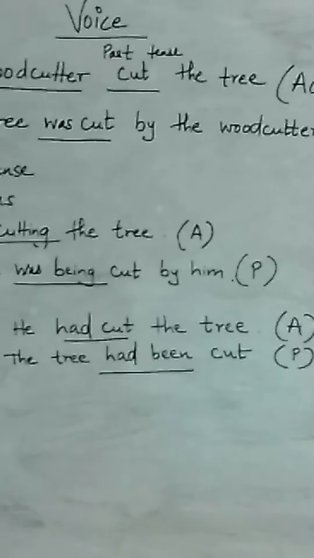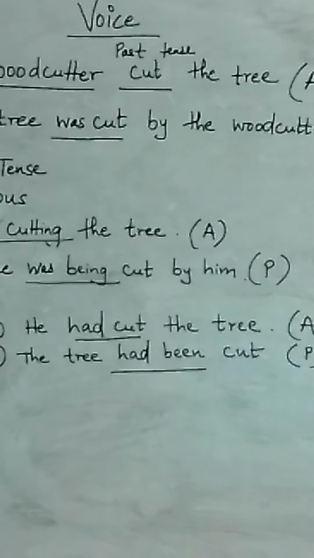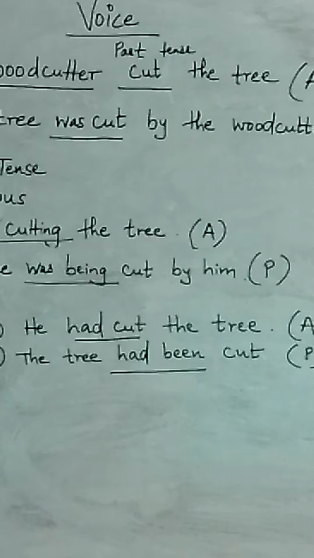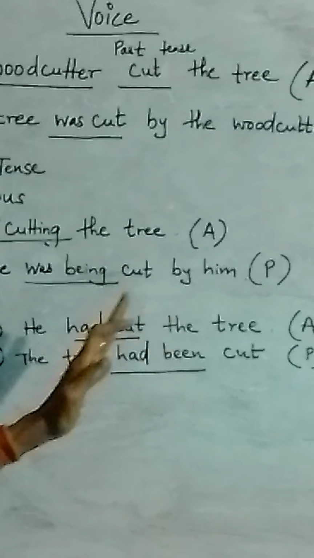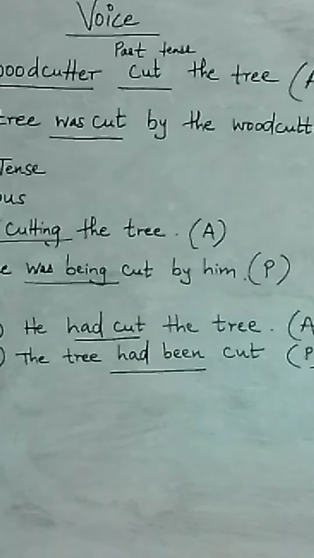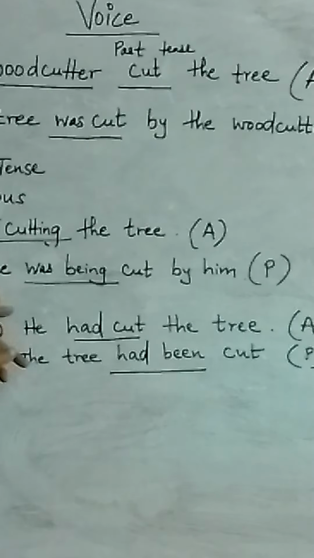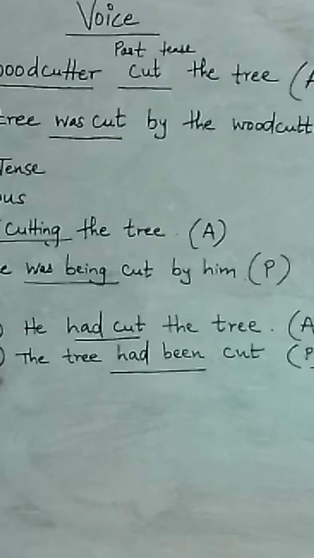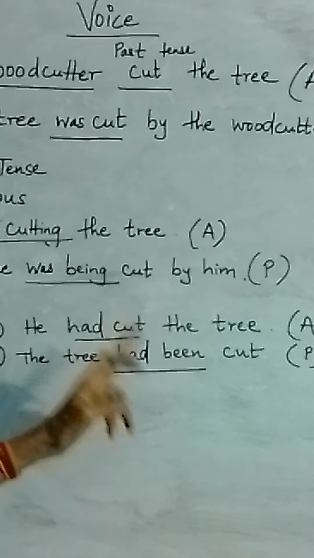Now the fourth form we have in the active voice. We have the fourth form in the passive voice also. Like the woodcutter had been cutting the tree, which is active voice. But in the passive voice, it remains the same as the third form. The tree had been cut by the woodcutter.